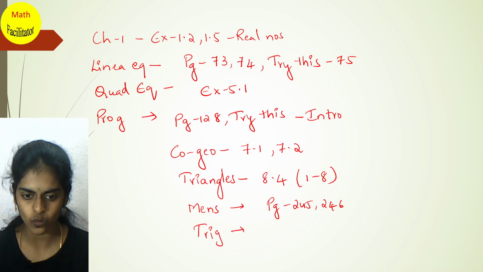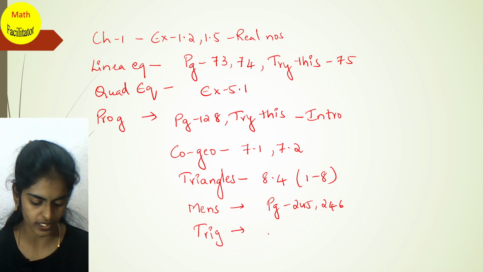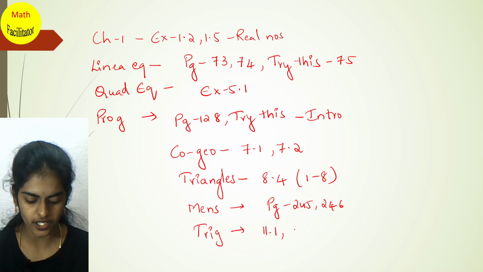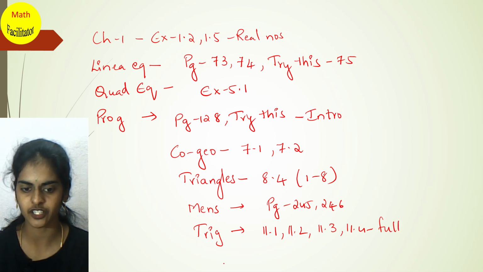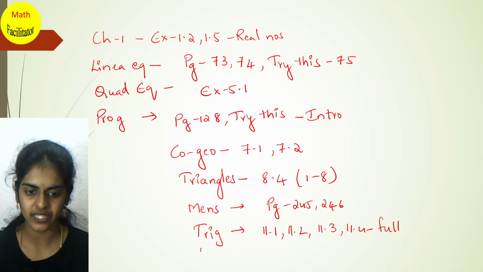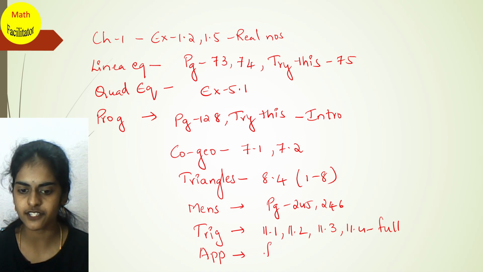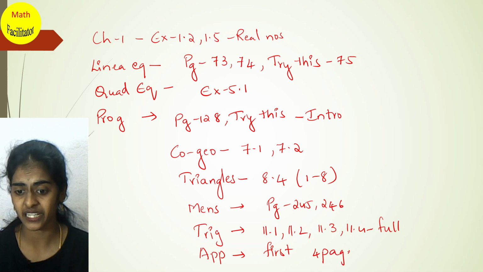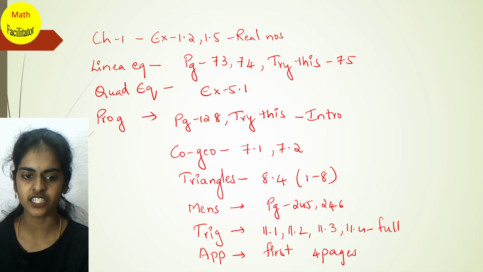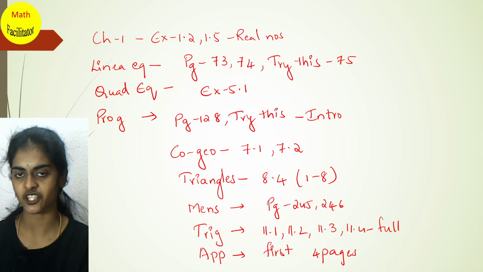Next is trigonometry. Don't worry, I'll again analyze and tell you. Trigonometry 11.1, 11.2, 11.3, 11.4. That means the full trigonometry chapter you have for your exam. Then application of trigonometry: you have only the first 4 pages, right? That means you have only the introduction.